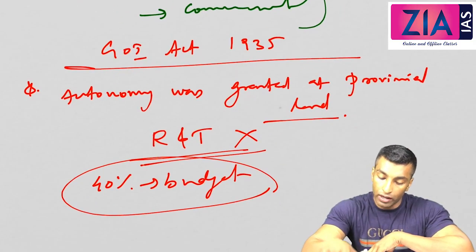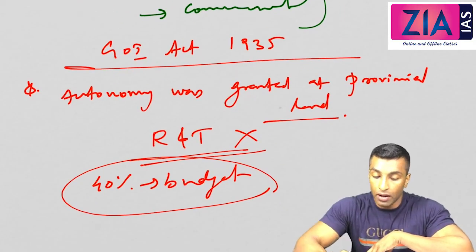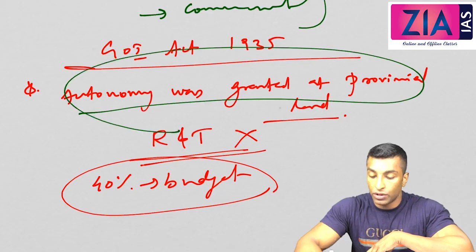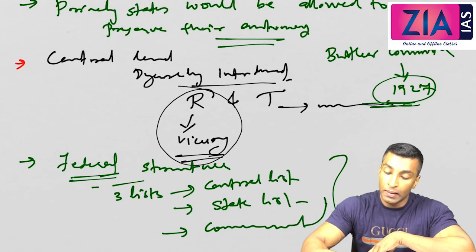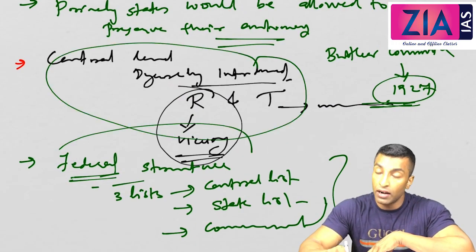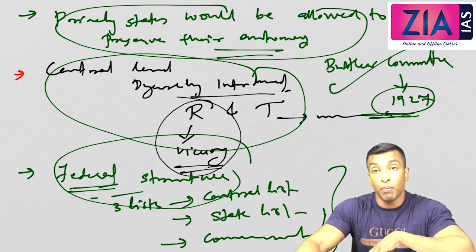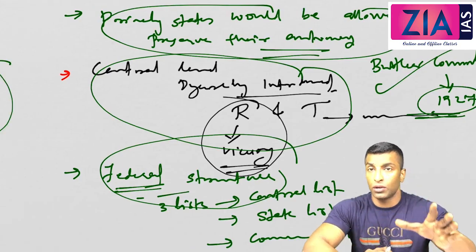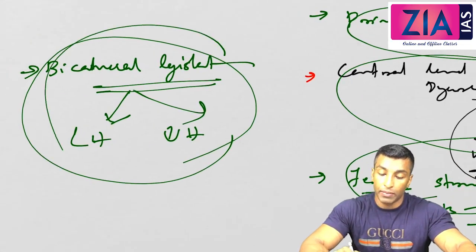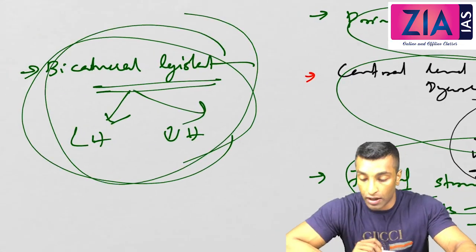So three points are more important. Autonomy was granted at the provincial level, more devolution of power, the biggest devolution of power so far, is what you can see here. Diarchy was introduced at the central level. Federal structure. Princely states would be allowed to preserve their autonomy. Butler Committee, this question was actually asked in the 2018 prelims. And bicameral legislature at the central level. So I hope this is clear for all of you.